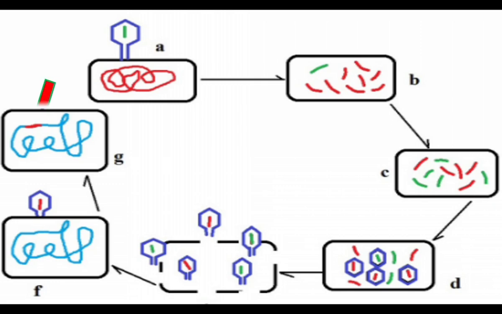In this video we learned the three types of gene transfer in bacterial cells that cause recombination and asexual reproduction in bacteria.